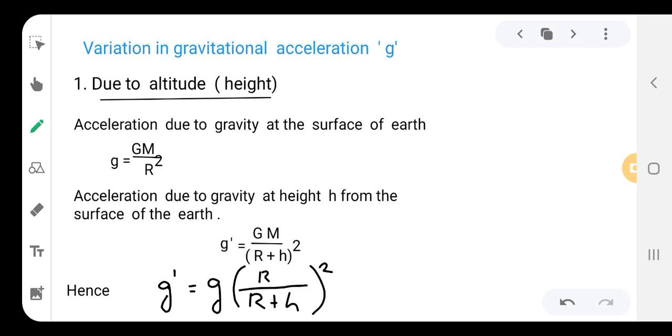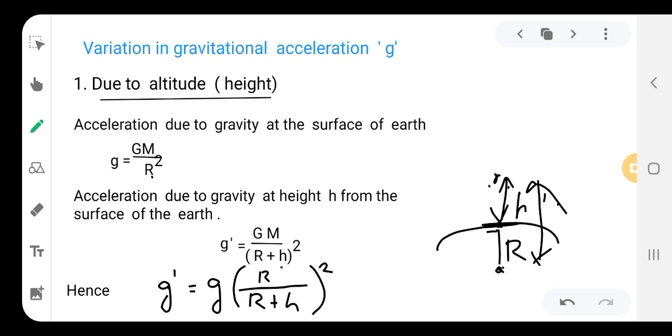For acceleration at a height, we add h to R. If the body is at a certain height h away from the surface of the earth, then the distance from the center is h plus R, or R plus h. Okay, so that's what we have taken here.